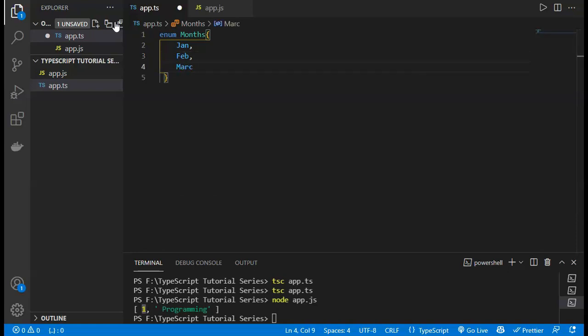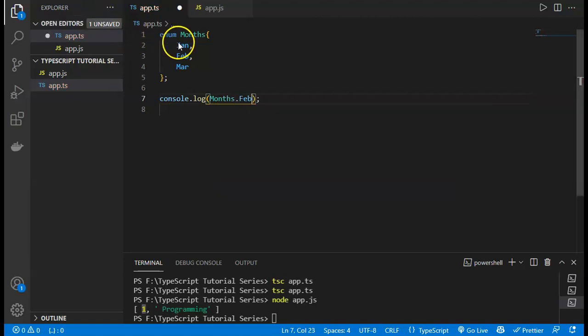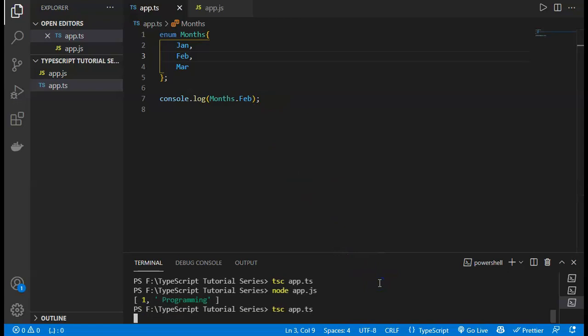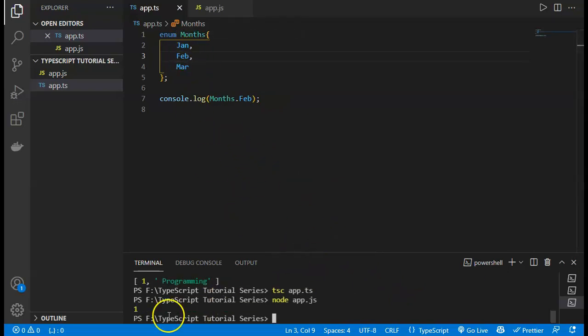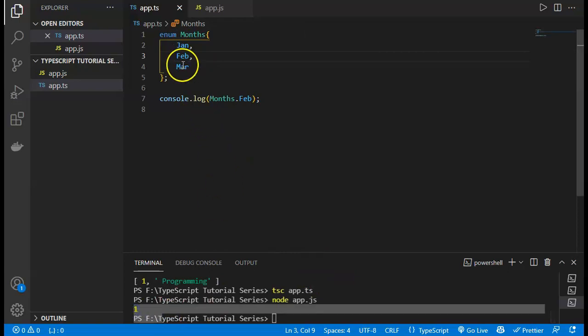If I define March, save, and console.log the enum, Months dot Feb, it will start from 0 and then 1. So if I console.log Months.Feb, it gives us 1, because it starts from 0, 1. Now you will see it has given us 1 because it starts from 0.